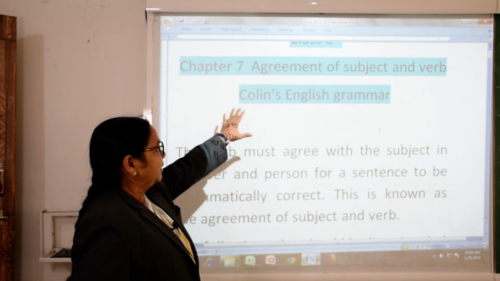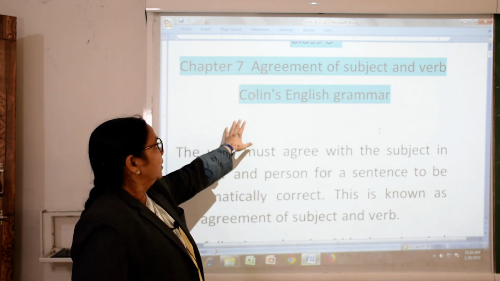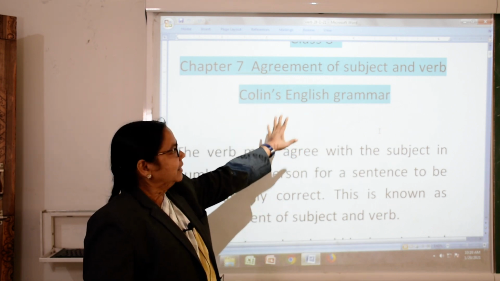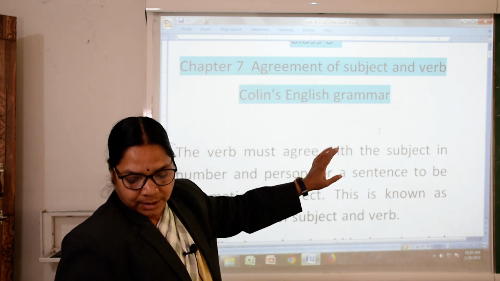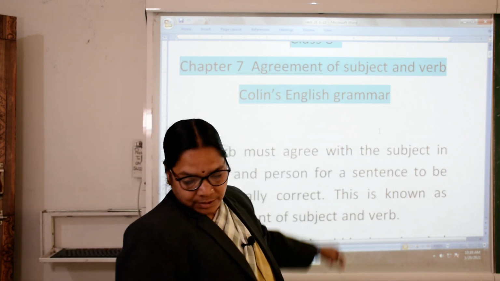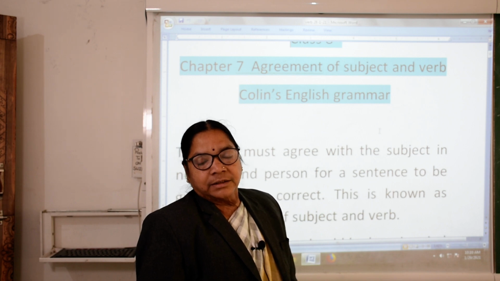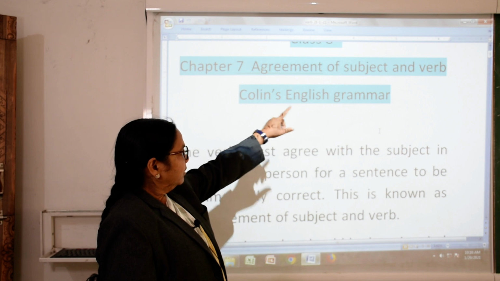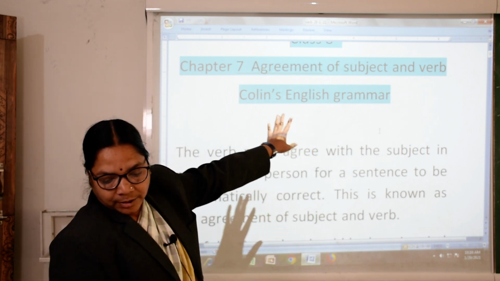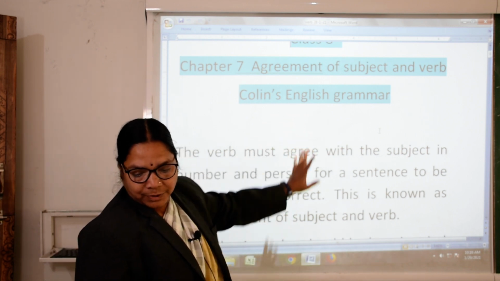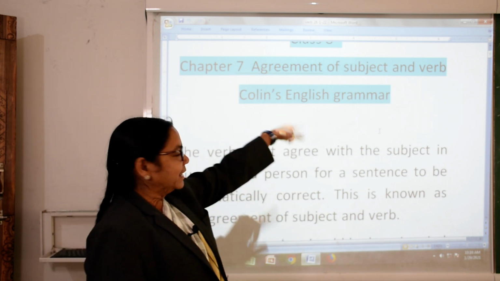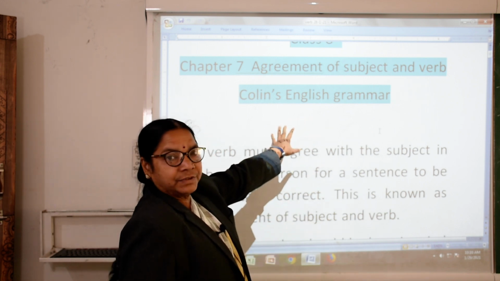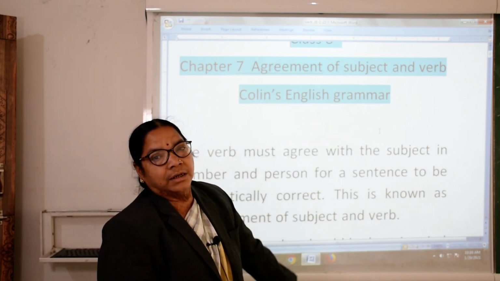Chapter 7, agreement of subject and verb. Now, what is a subject? Do you know what a subject and a verb are? A subject is the person, place, thing or idea that is doing or being something. And what is a verb? A verb is the action performed by the subject. The action which is performed by the subject is the verb.